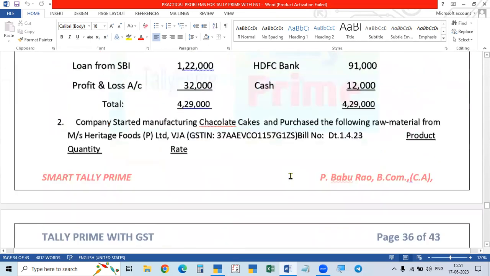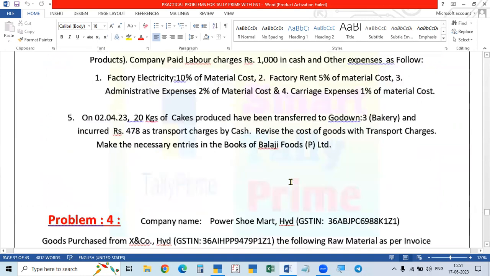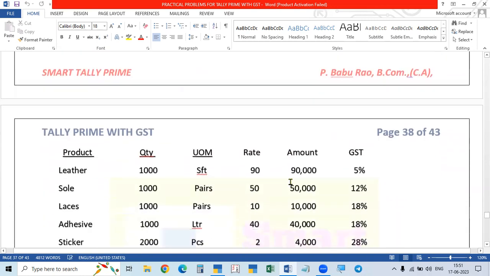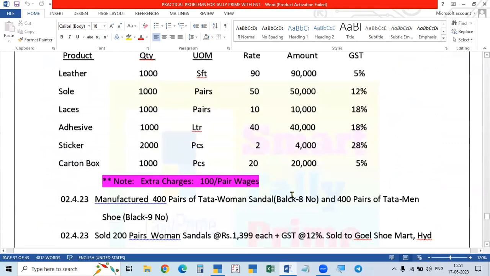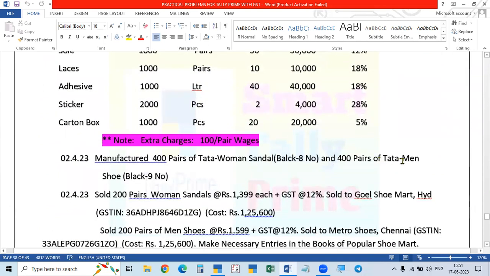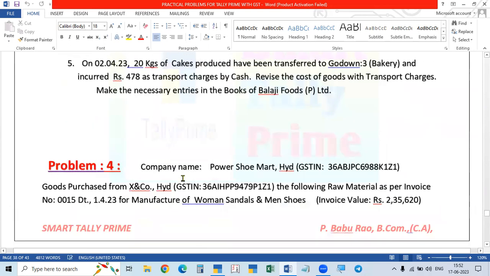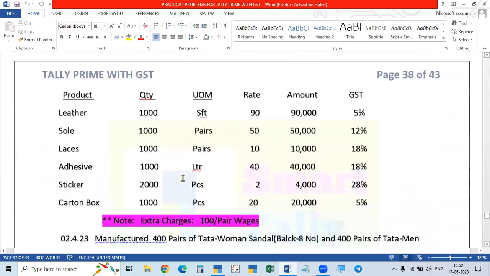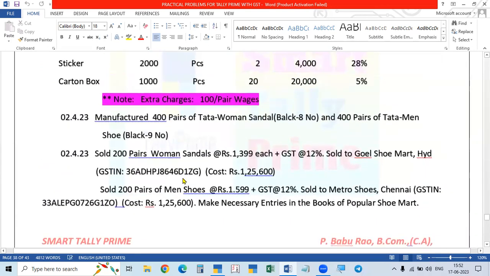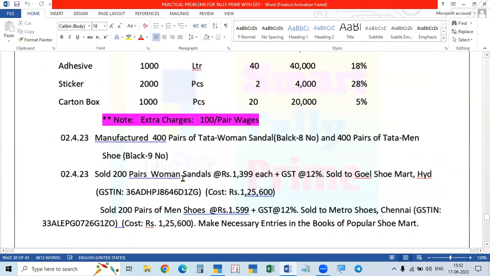Number 2 and number 4 are also the same thing like that. But in the number 4 problem, there are two finished products purchased, that is women's sandals and men's shoes. So we have to prepare two bills of material and two manufacturing journals also. So try this one for yourself. This is problem number 4. See this problem and then do this and then do this. Okay, so pause the video and you can see the problem. All the 4 problems you try.